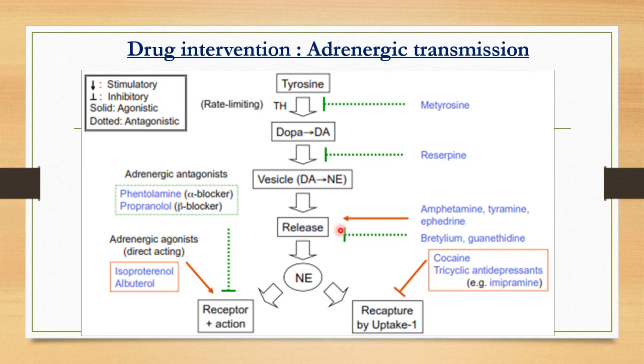So you are clear about this figure. The two types of these sympathetic drugs: sympathomimetics, that means sympathetic stimulatory, and second, sympathetic blockers or sympatholytics, that are blocking the effect of the sympathetic stimulation, or they are having a sympathetic inhibitory effect. Okay.